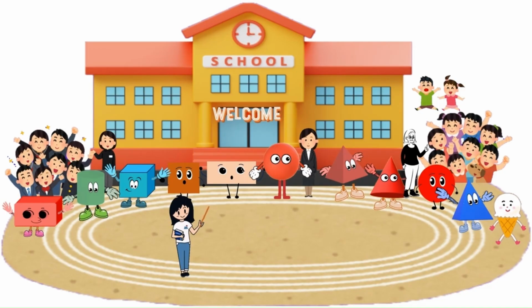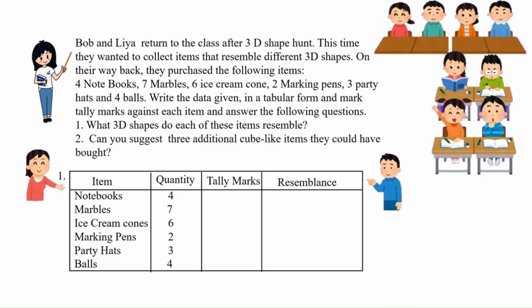It's time for the 3D shapes to leave the school premises. After that, Bob and Leah go out for 3D shape hunt. Bob and Leah return to the class after 3D shape hunt. This time they wanted to collect items that resemble different 3D shapes. On their way back, they purchased the following items: 4 notebooks, 7 marbles, 6 ice cream cones, 2 marking pens, 3 party hats and 4 balls.